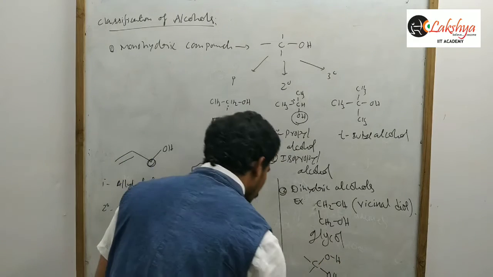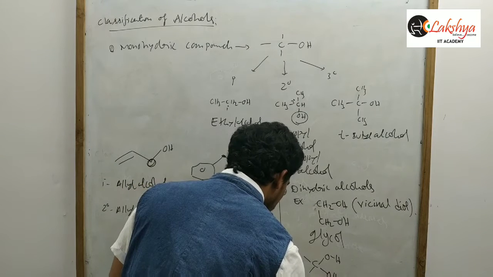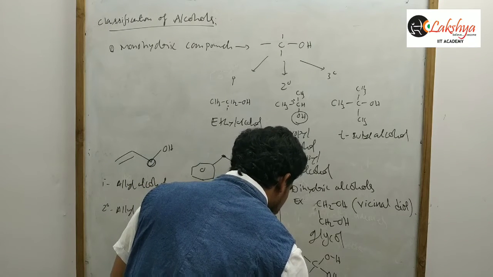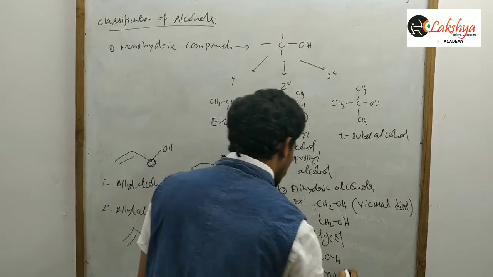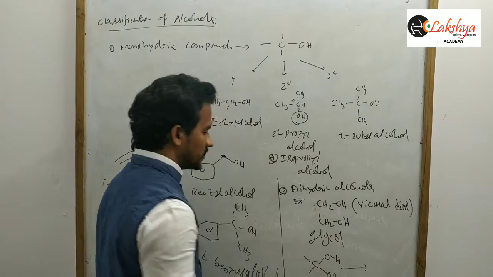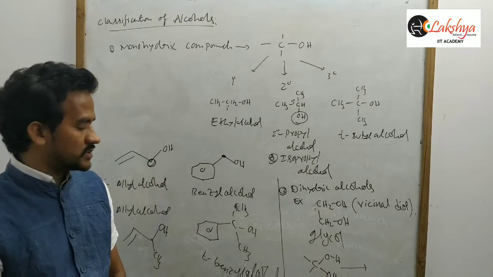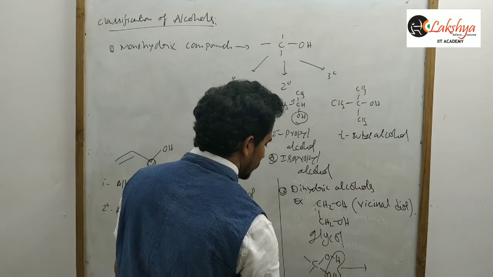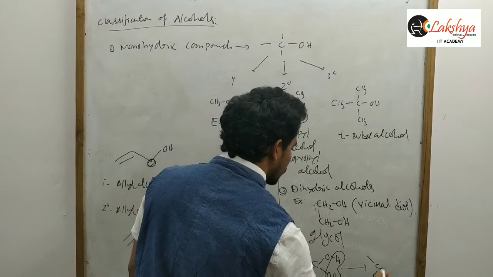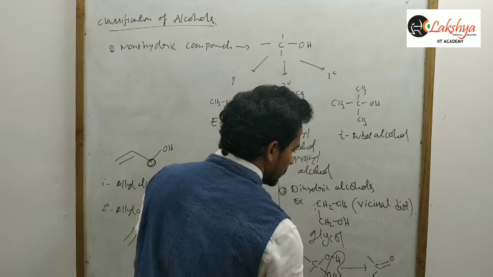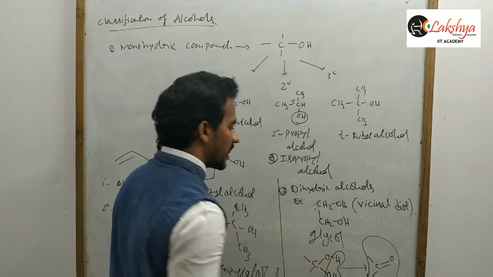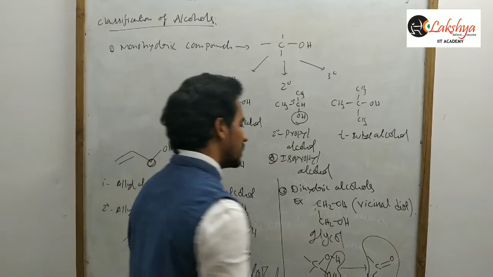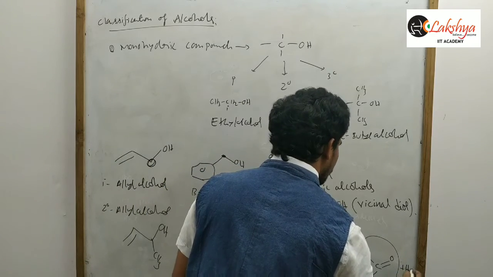This is the geminal diol, or simply gem diol. This gem diol is an unstable compound. Why is it unstable? The two electronegative groups, that means two oxygen atoms, are attached to the carbon, and there is a chance for the loss of a water molecule, and there is a formation of the C double bond O. This C double bond O has a higher enthalpy of formation than this gem diol. That's why ready loss of water molecule takes place.